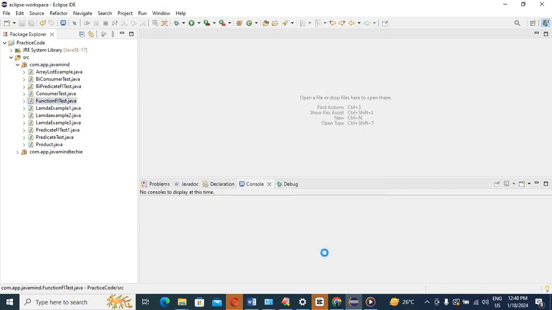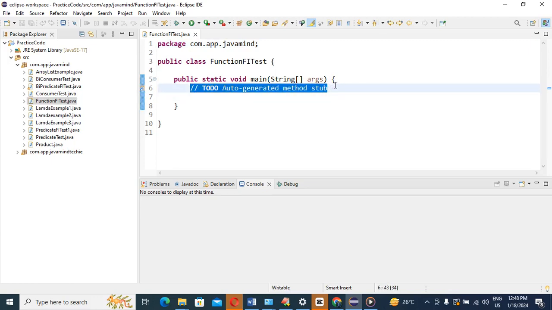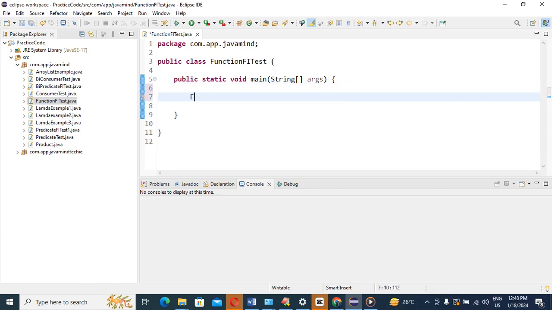So now we get the main method in the class we have created. Okay guys, remove this. First, how are we going to implement the functional interface? We write here, suppose, Function.